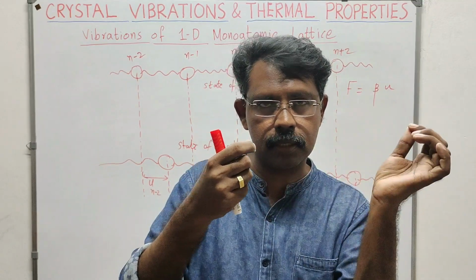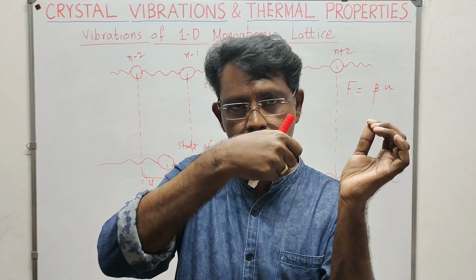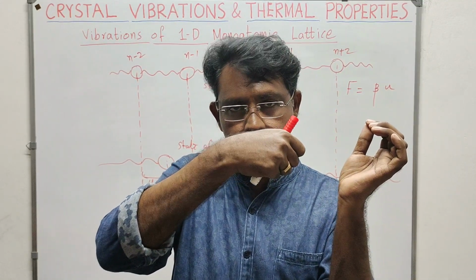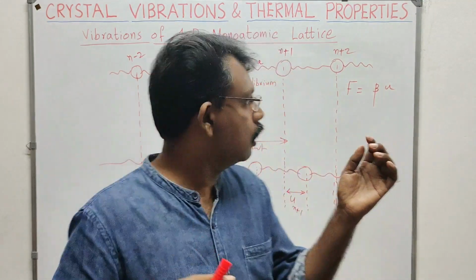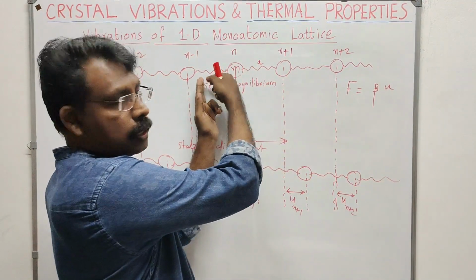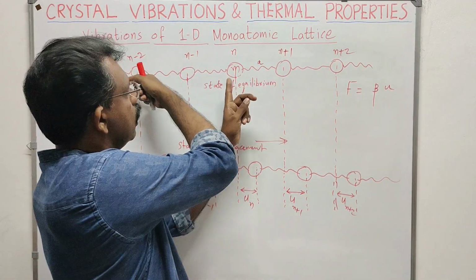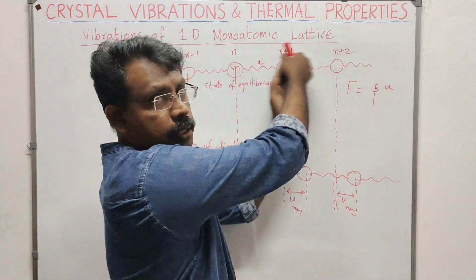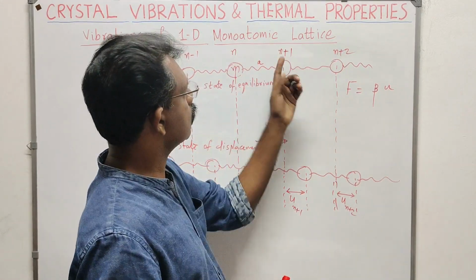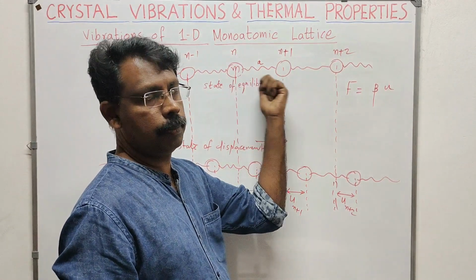One force is acting in this direction, and because there is a spring, it will be applying a force in the opposite direction. When this force is coming this way, this atom is experiencing a force in this direction and also in this direction. Similarly here also, when I am pulling like this, there will be a restoring force in the opposite direction.